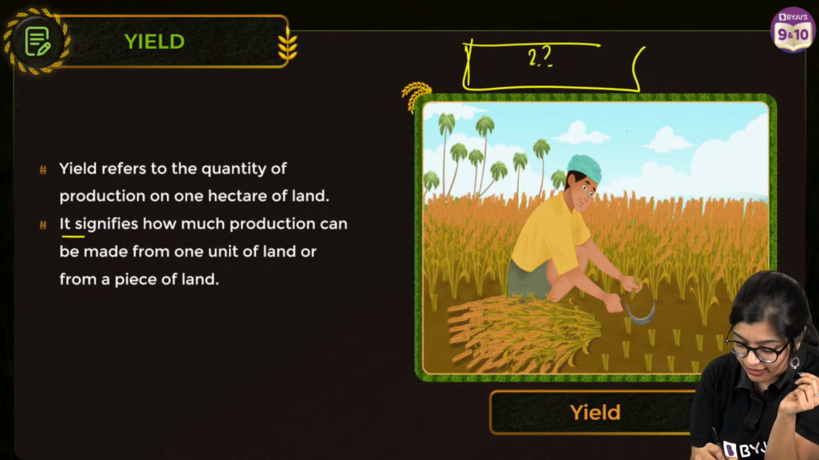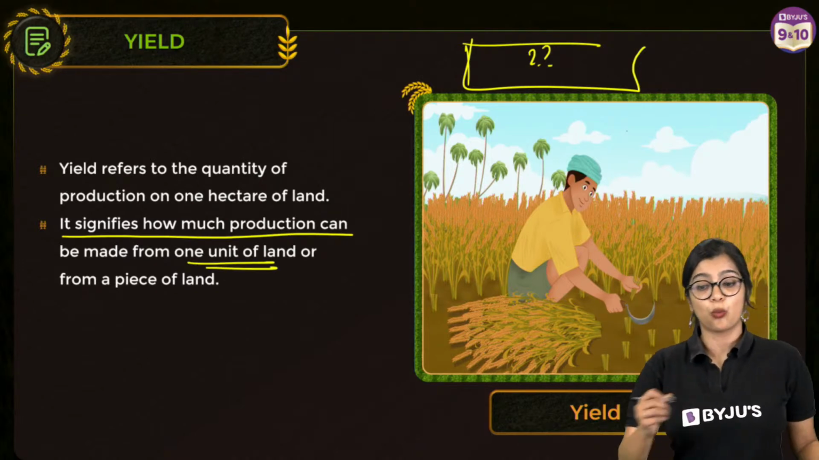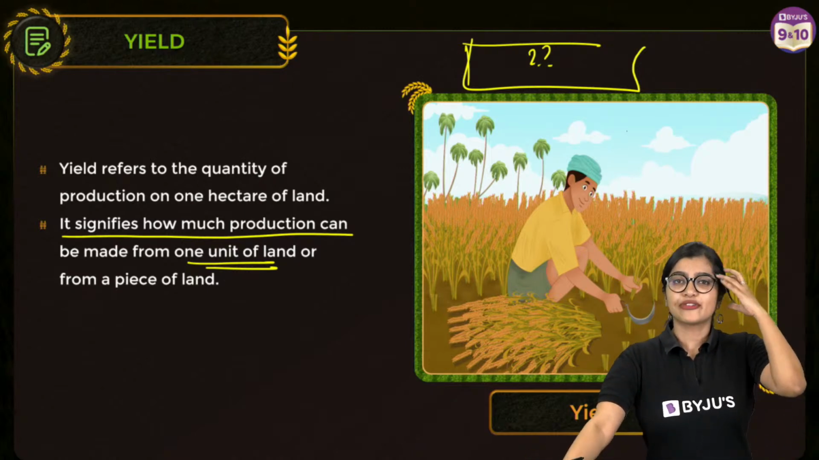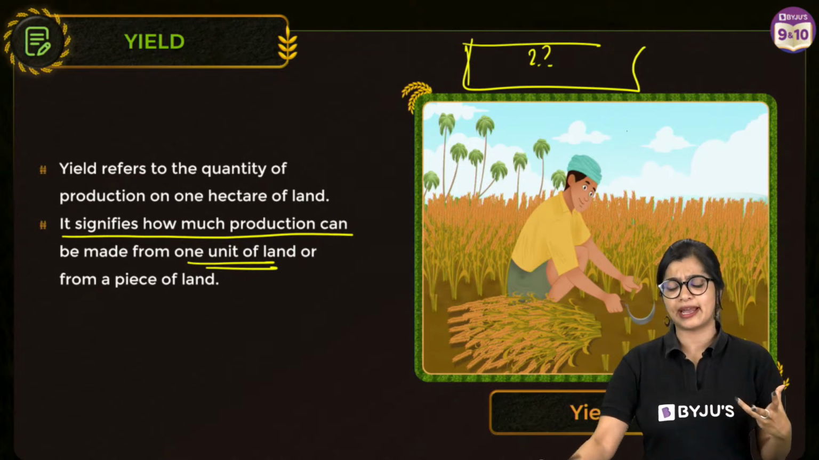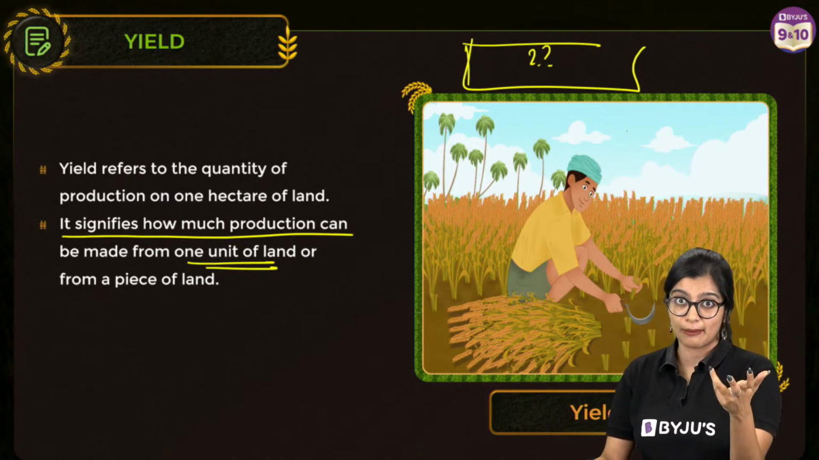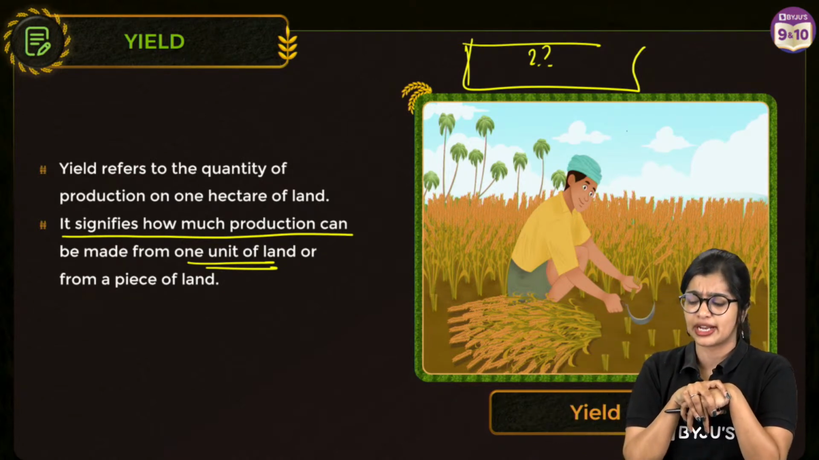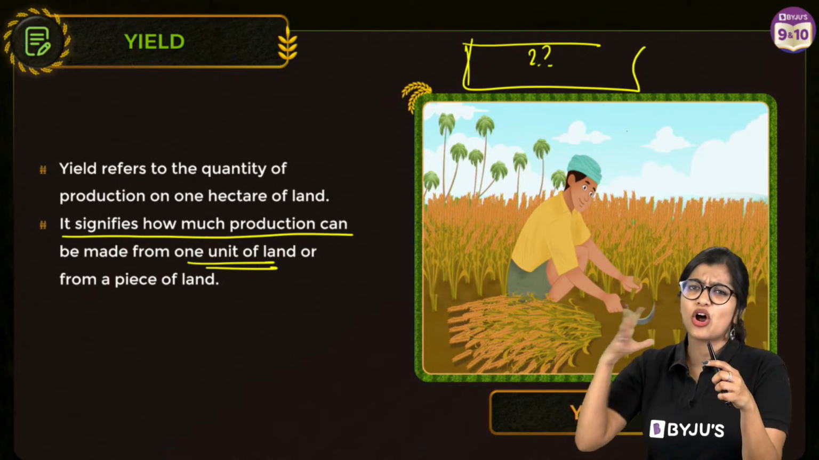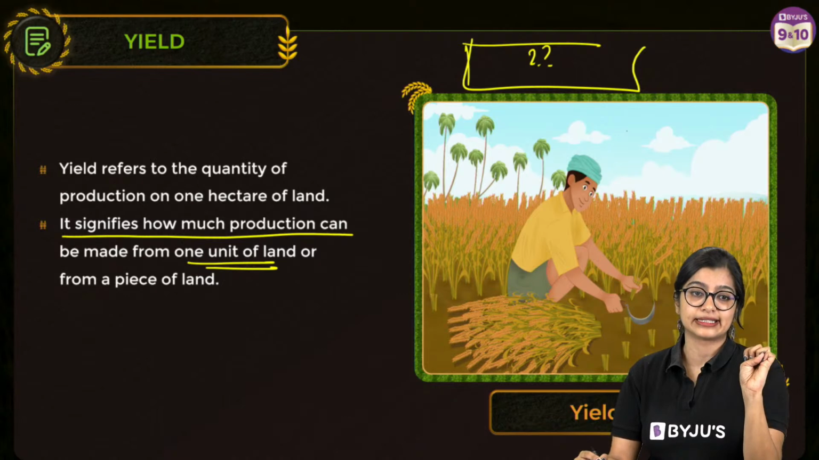Now this of course signifies how much production can be made from one unit of land or one piece of land. So of course, like I said, up until the 1960s, a lot of traditional tools were there. Less irrigation, they were using natural fertilizers like your manure. They were also using traditional methods of irrigation. A lot of inputs were there, a lot of manual labor. But something happened around the 1960s.